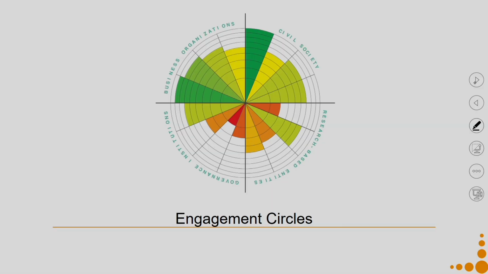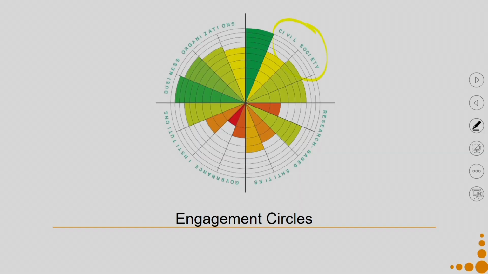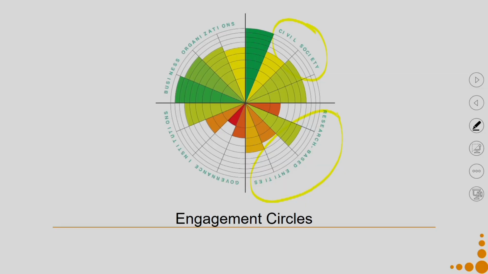Because it is about cities and urban settlements and we need to bring in a large number of stakeholders, they also have the engagement circles, which help to understand how to build engagement with different kinds of entities. With civil entities, there are 4 different types. Similarly, research based entities also have 4 types, as do government institutions and business organizations. When they are divided into 4 types, the aim was to cover as many typologies as possible.